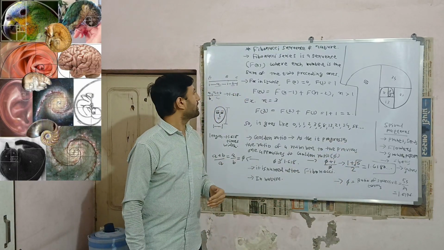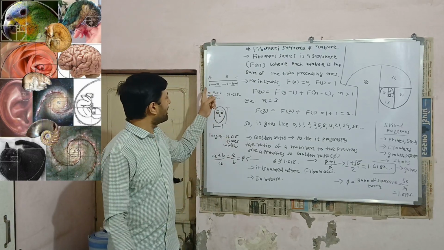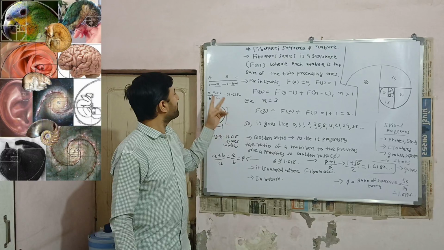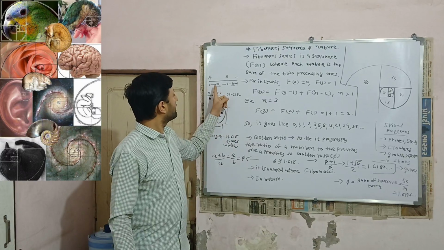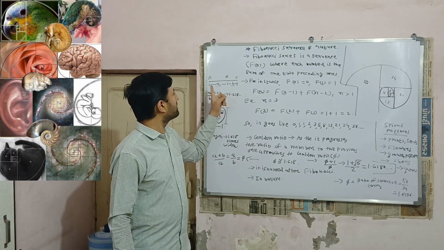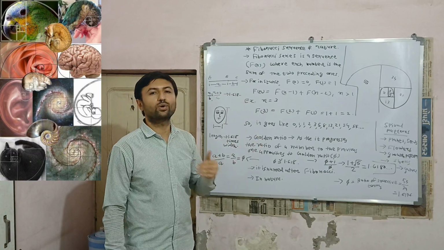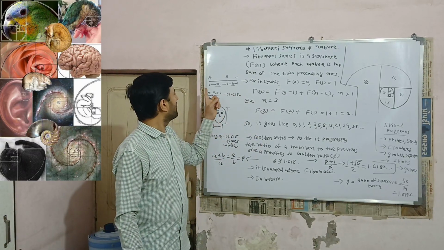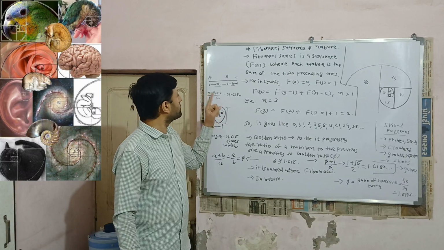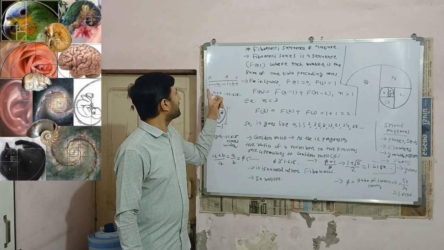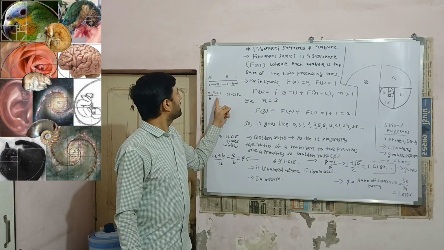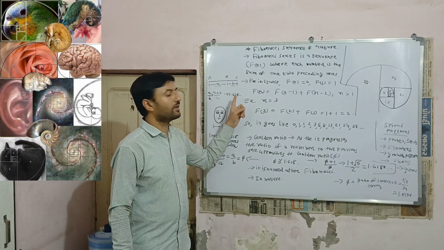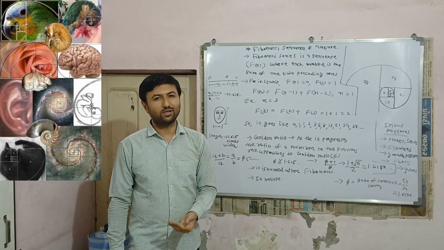Let us understand with more depth. Consider any line which is further divided by two lengths, that is A and B, where A is bigger length and B is shorter length. So golden ratio is the ratio of length A to B, which is also equal to sum of length A and B to bigger length A, which is 1.618 and so on, which is an irrational number.